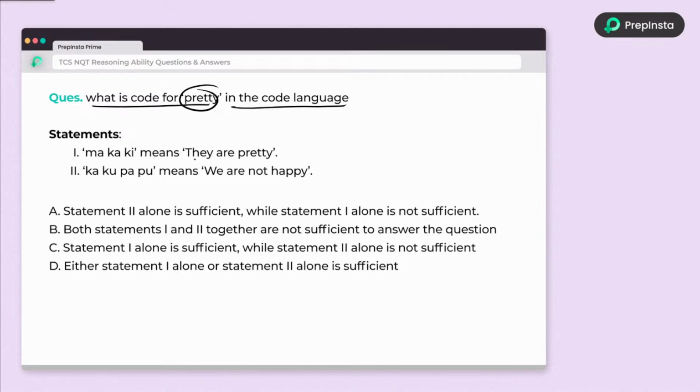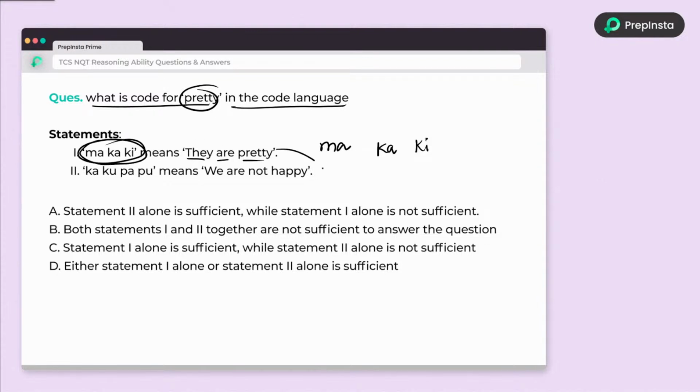Yes, we will remove only doctors and we will add the remaining categories. Either or means. Okay. Next, what is the code for pretty? So just look here, guys. Where is pretty? The first statement is they are pretty. So my answer will be either MA or KA or KI. Among these 3, my answer will be there.